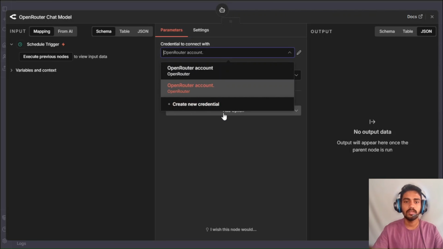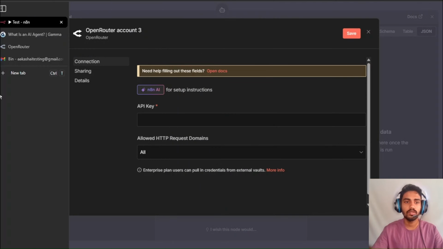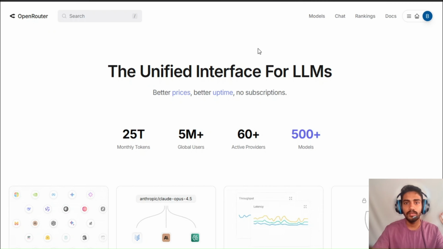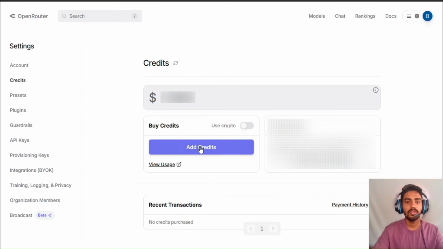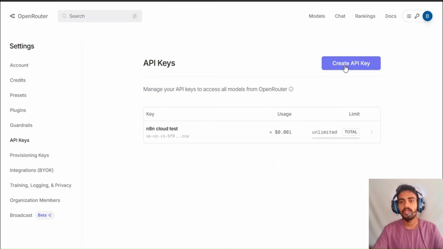You will click here. You will add a new credential and then you will go to openrouter.ai. After you sign up in openrouter.ai, you will come here. You will click on credits. After you come here, you will add your billings information and then add a few dollars. Like even if you add $5, it will last a lot more than you think. You will come here again and go to the keys section. You will create new key.